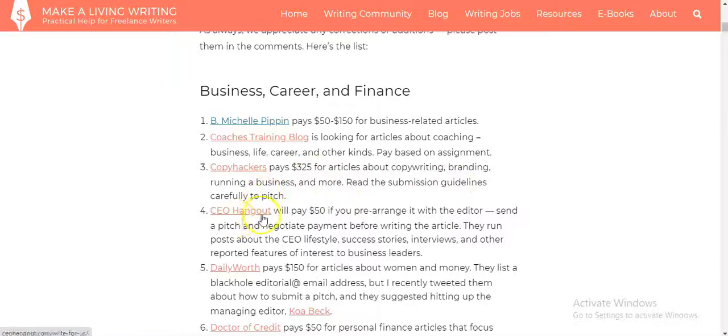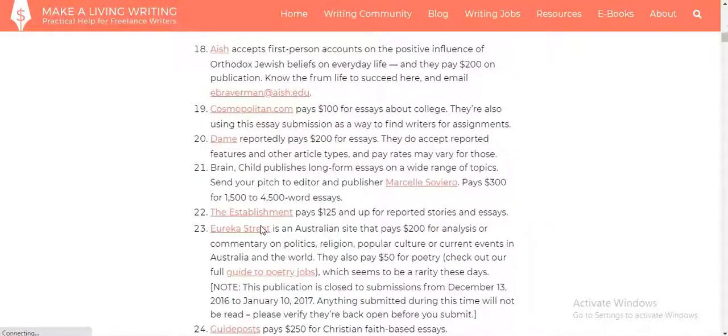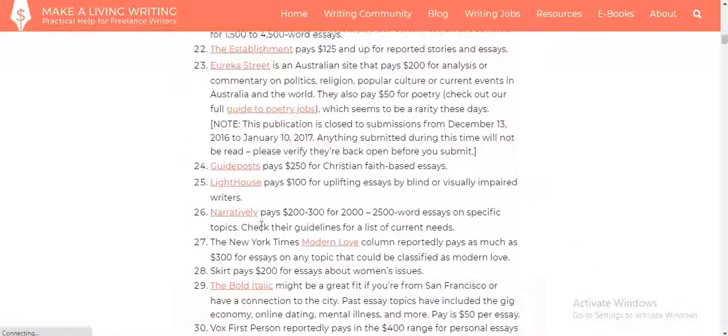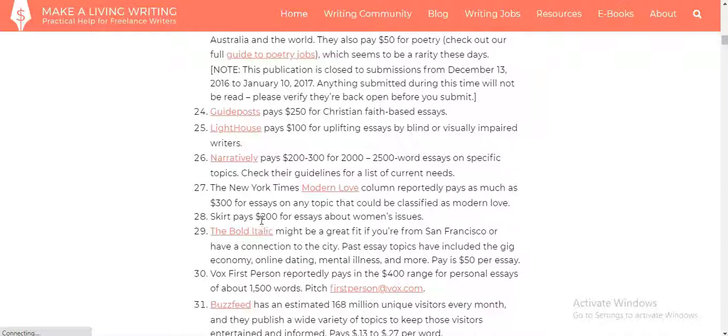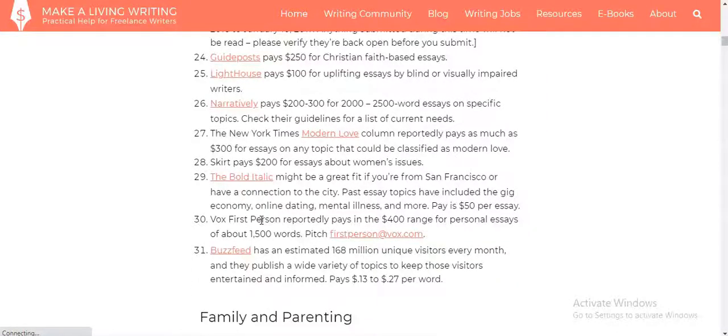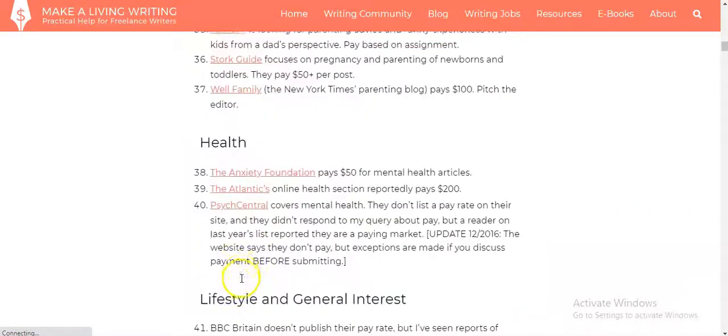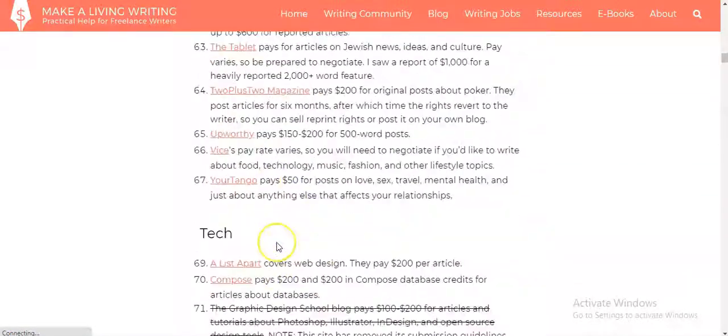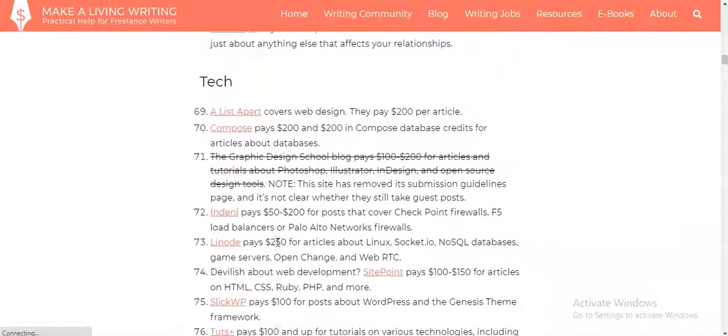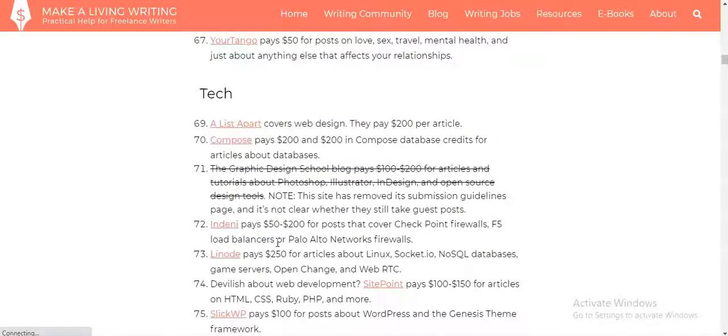Can you see? Copyhackers. So the same with others like that. You just have to apply to write for them, and then they will be happy to take different types of writing, family and parenting, health. So this is essentially what you've been looking for, and then you get paid like that.